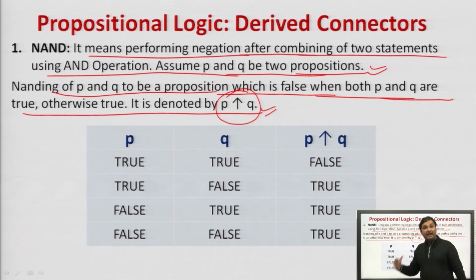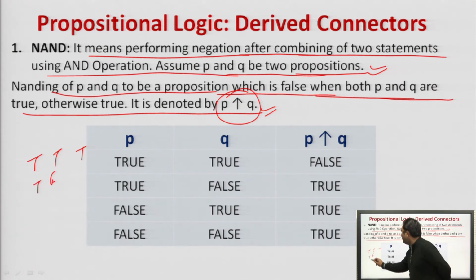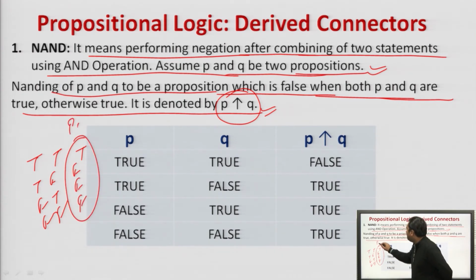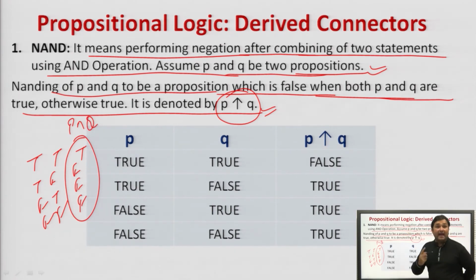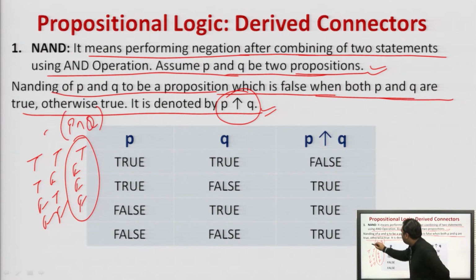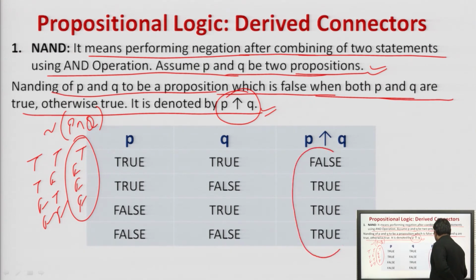So, what is NAND? NAND is a negation of AND. Negation of AND, what happens in the AND? In the AND, true and true will return true; true false, false true, false false will return false. So, this is P and Q. NAND, negation of this will return what? Negation of this will return this. Agreed? This is a derived connector. So, you all have understood this.